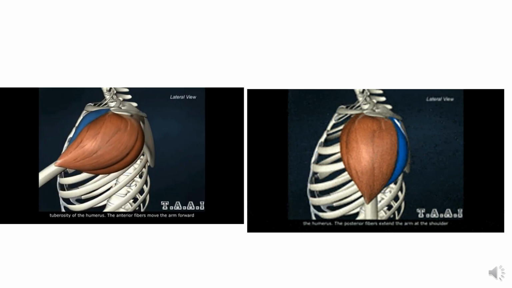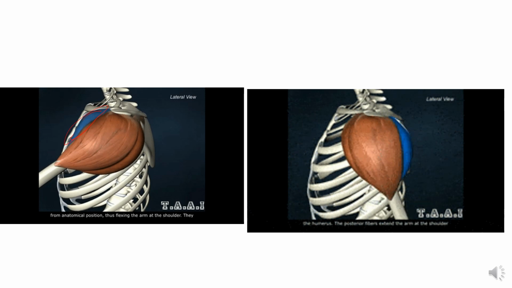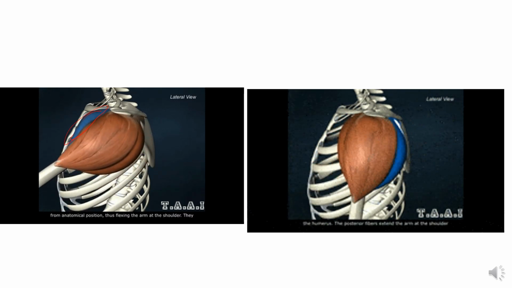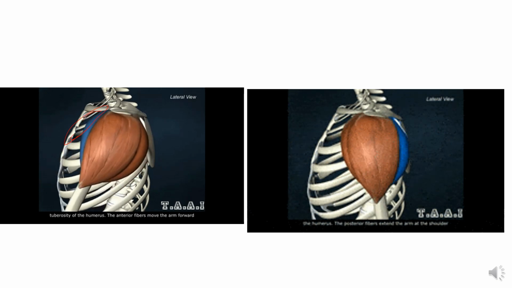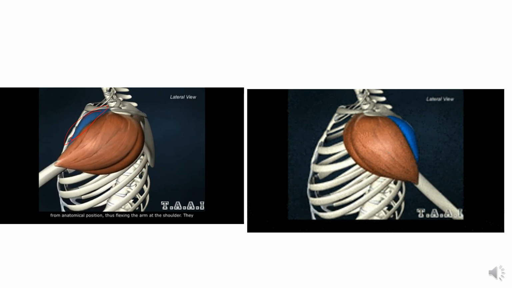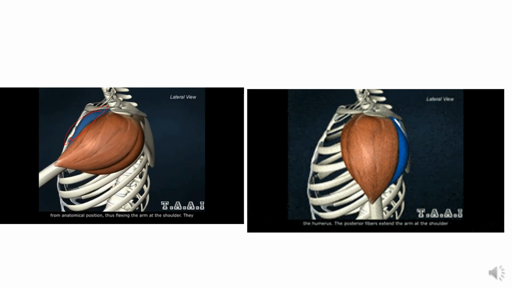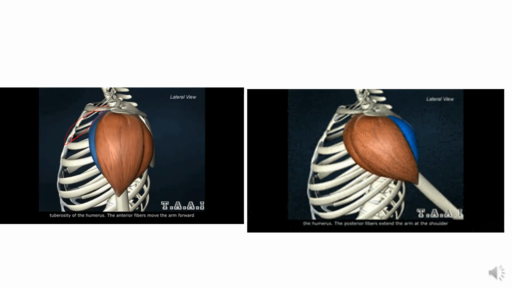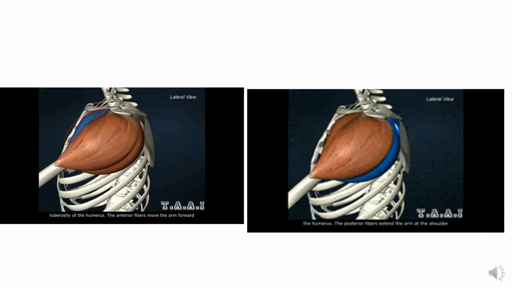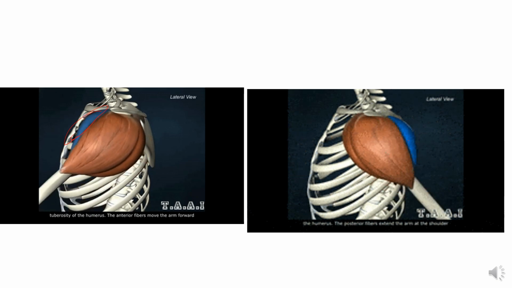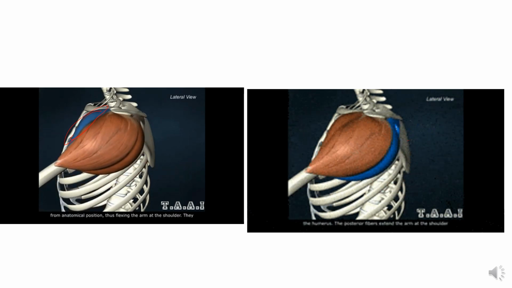Now here the anterior fibers, they flex the shoulder joint, while the posterior fibers extend and laterally rotate the arm.